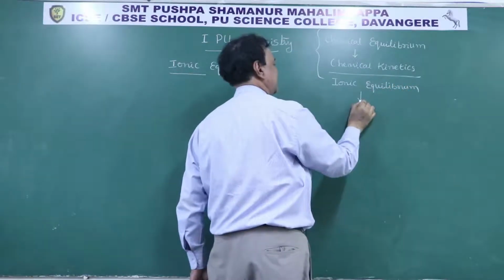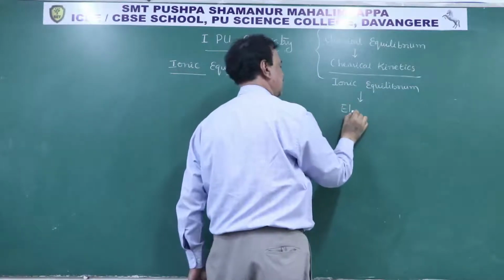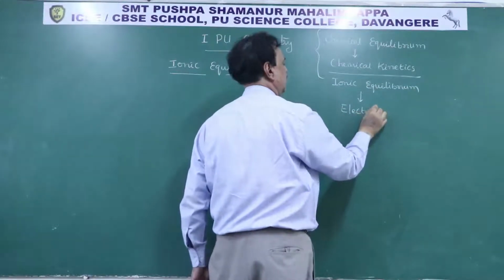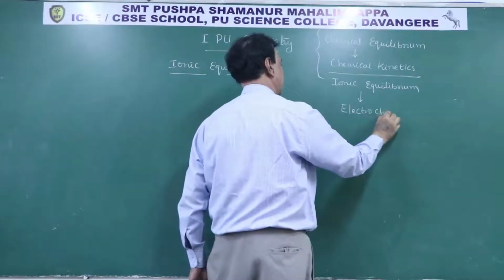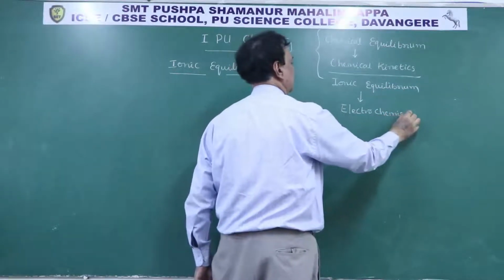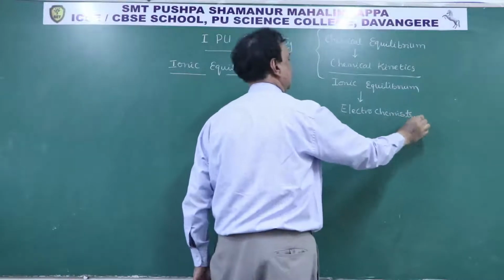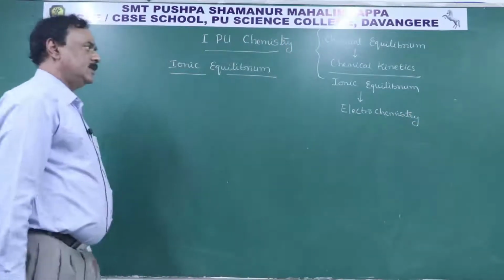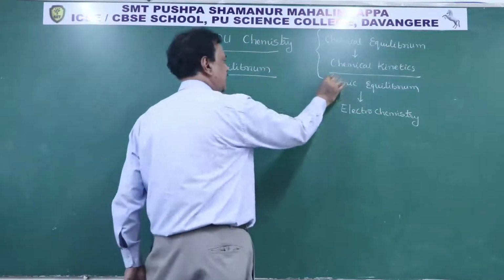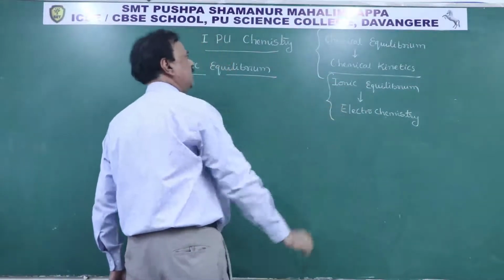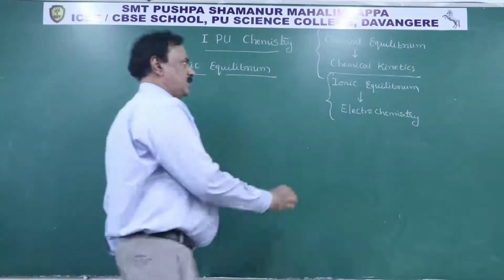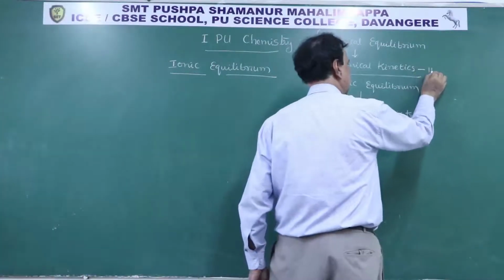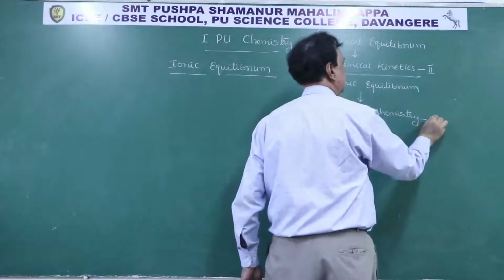in the second PUC you can have the knowledge about the electrochemistry chapter. Ionic equilibrium is the foundation for this electrochemistry chapter. Chemical equilibrium is the foundation for the chemical kinetics chapter. This is second PUC portion and this is second PUC portion.